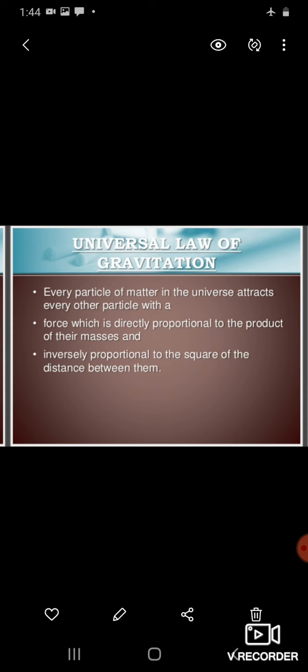The universal law of gravitation, or you can say Newton's law of gravitation, is that every particle of the universe attracts every other particle with a force which is directly proportional to the product of their masses and inversely proportional to the square of the distance between them.